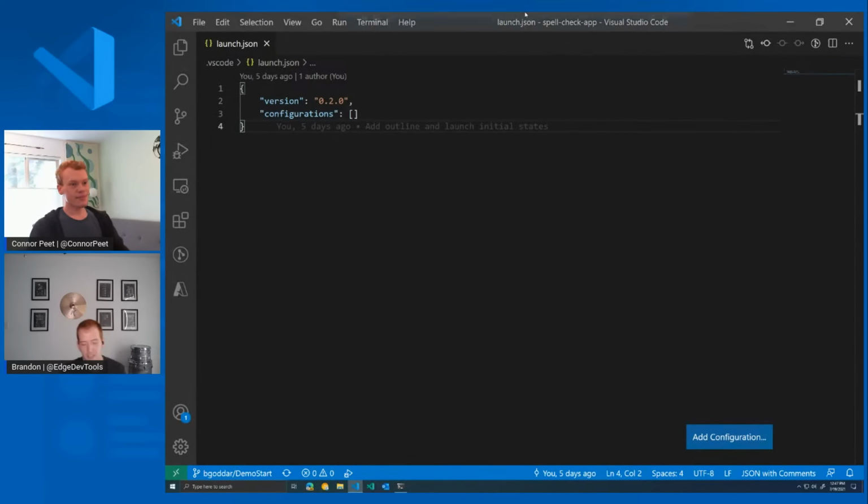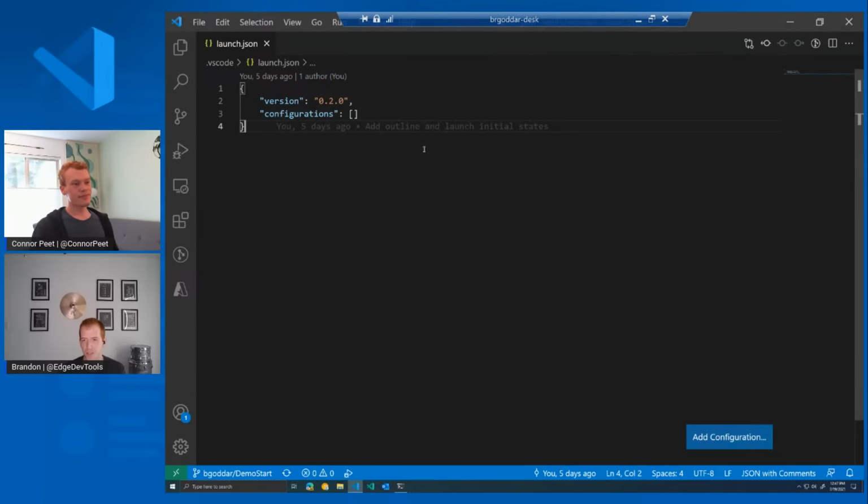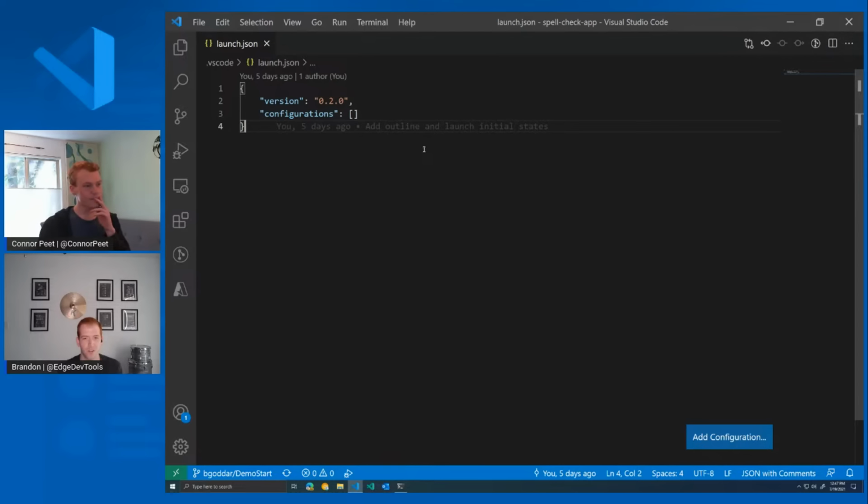Yeah, thanks, Connor. So like they said before, my name's Brandon. I'm from the Edge DevTools team, and we've been working really hard with the VS Code team to integrate some of the features that you know and love from your browser DevTools directly into VS Code. So Connor has already shown what you can do with the built-in JavaScript debugger for setting breakpoints, working with the console, and even some performance characteristics. So we went and tackled some of the most popular tools that don't already integrate well with VS Code. So specifically DOM and CSS debugging and your network debugging.